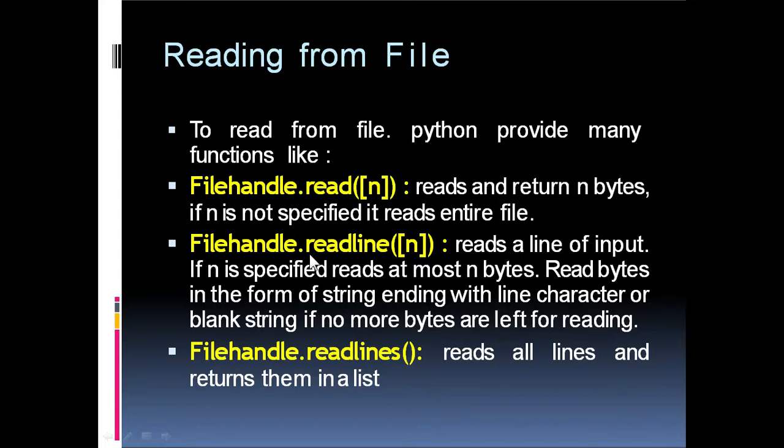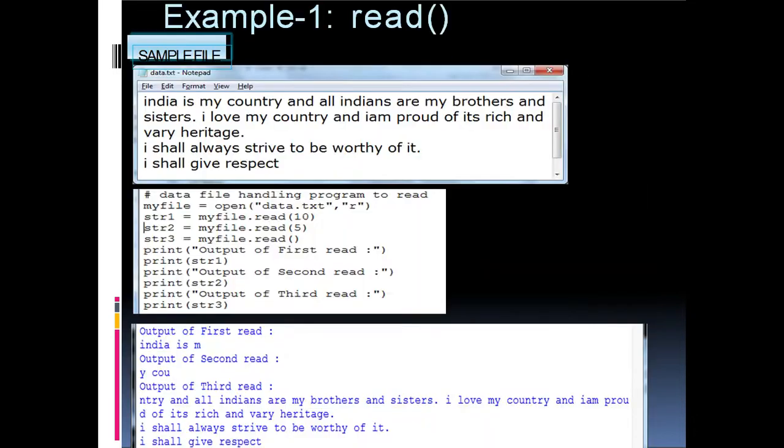The readline function reads a line of text from the file. If you are specifying readline of n, it will read that number of characters from the file. And the third one is file handle dot readlines. Readlines reads all lines and returns them in a list.